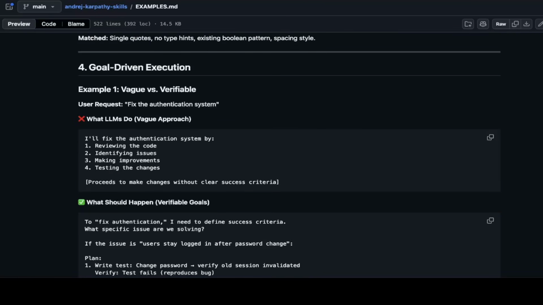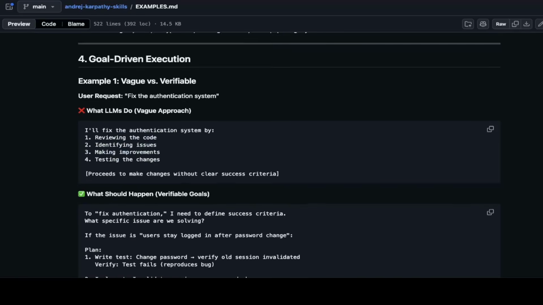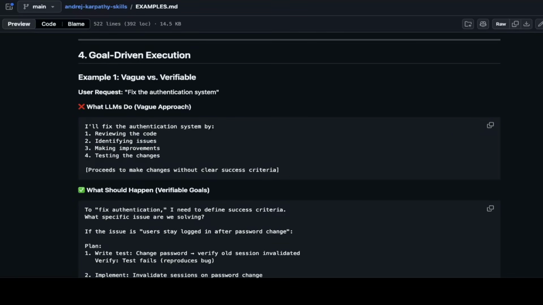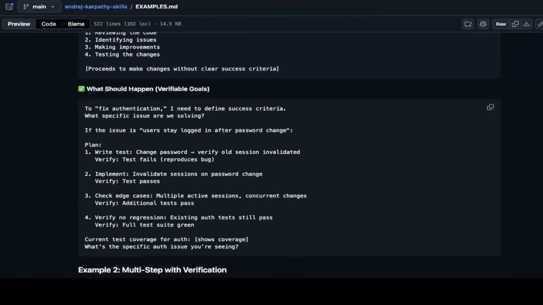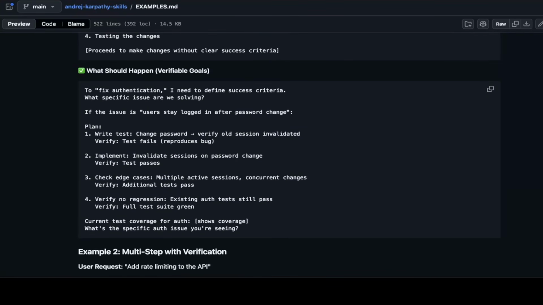So the user requests to fix the authentication system. What I'm actually doing is basically saying that I will fix the authentication system by reviewing code, identifying issues, making improvements, and testing the changes. What should happen is verifiable goals, right? It means that it has to be test driven, right? First write the test, and then implement, to verify the test passes.